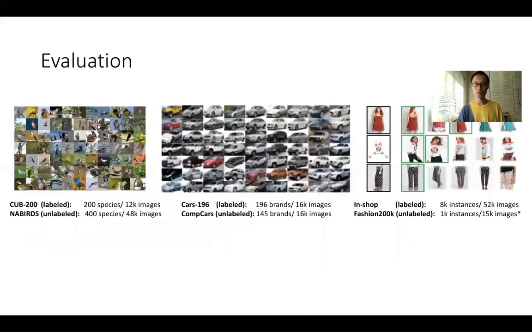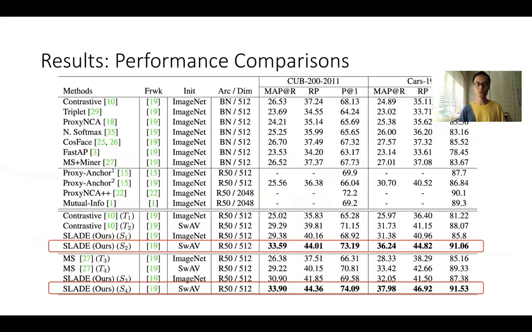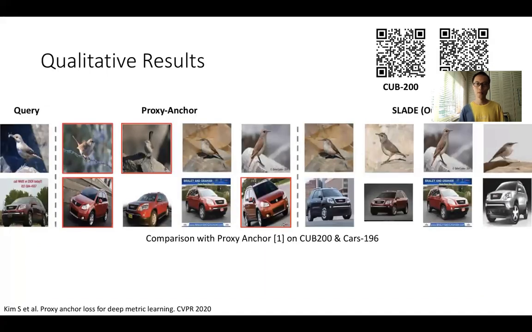We perform evaluations on 3 popular benchmarks using both labeled and unlabeled data. Our results show consistent improvement on 3 popular benchmarks across 3 different metrics. And finally, we show qualitative results by comparing our approach against prior art. More results are available by scanning these 2 barcodes.